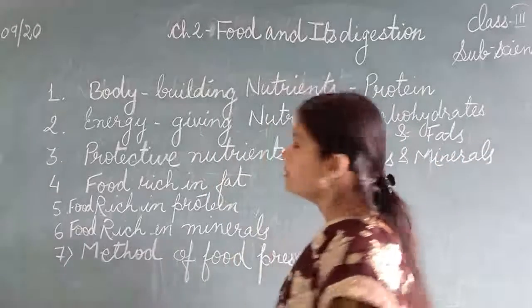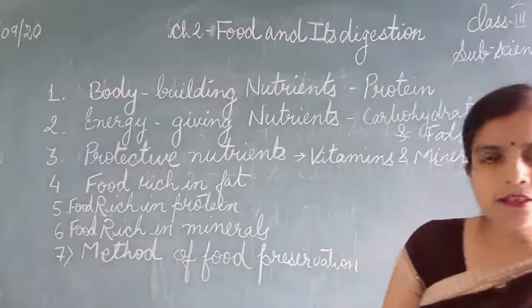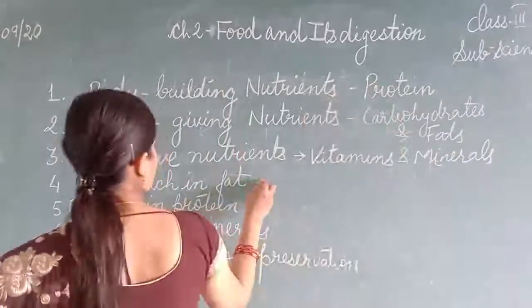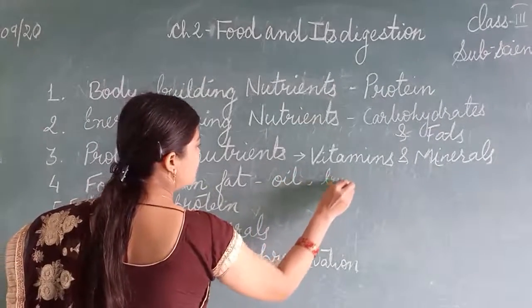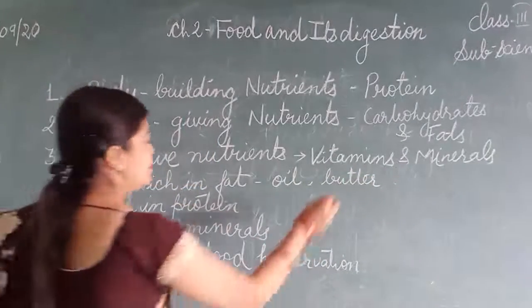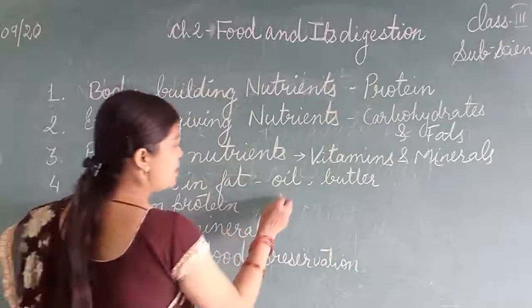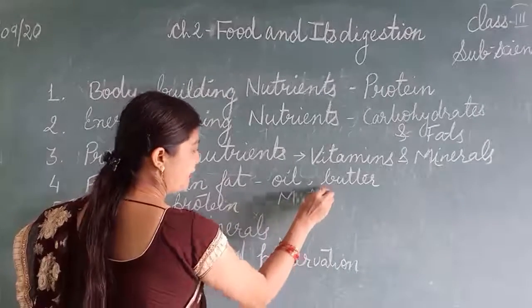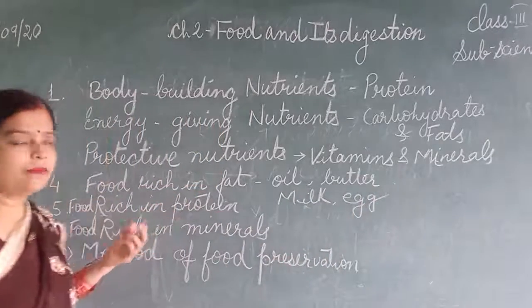Now, food rich in fat, that is butter, oil. So these foods are rich in fat. Okay, these are examples of foods which are rich in fat. Some nuts also. Okay. Then food rich in protein: milk, egg, fish. These are the foods which are rich in protein.